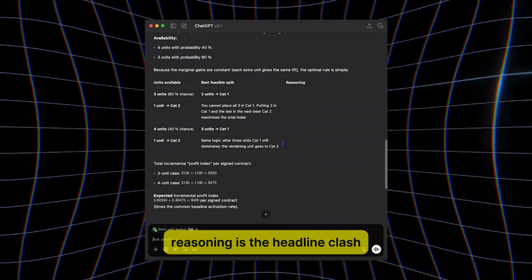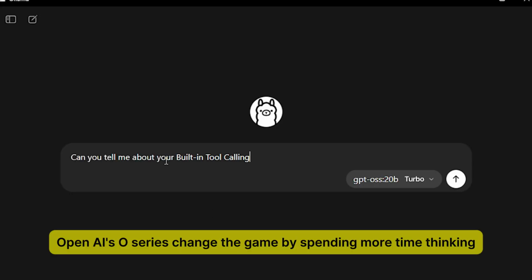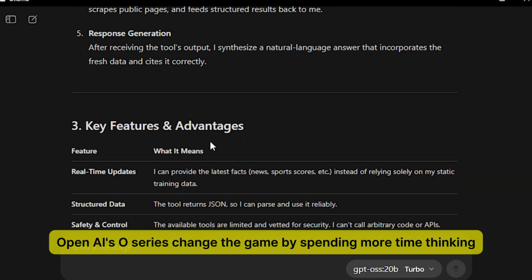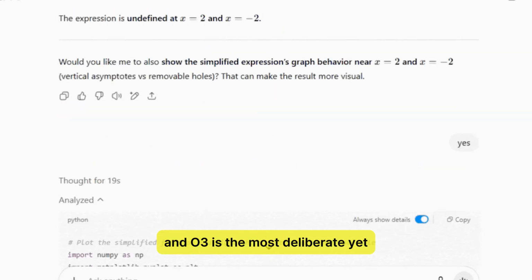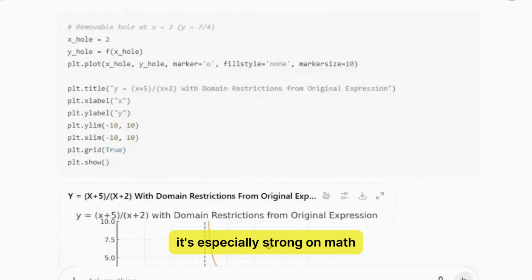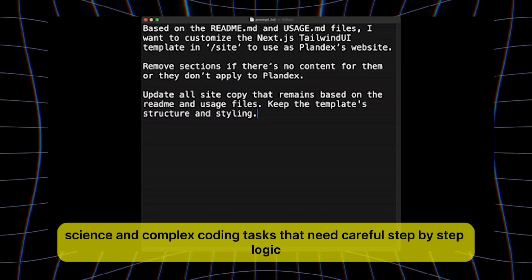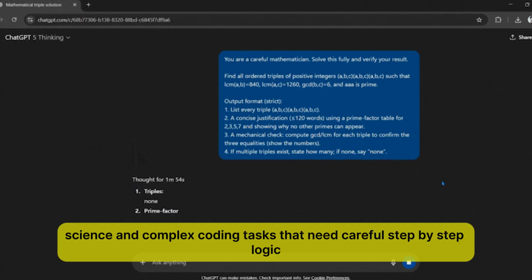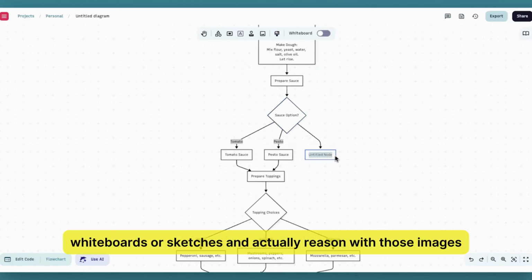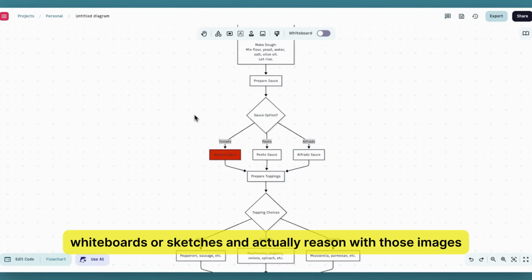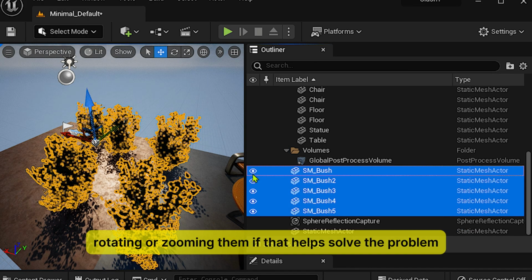Reasoning is the headline clash. OpenAI's O-series changed the game by spending more time thinking, and O3 is the most deliberate yet. It's especially strong on math, science, and complex coding tasks that need careful step-by-step logic. It can read charts, whiteboards, or sketches and actually reason with those images, rotating or zooming them if that helps